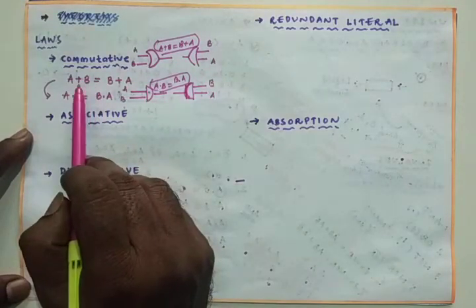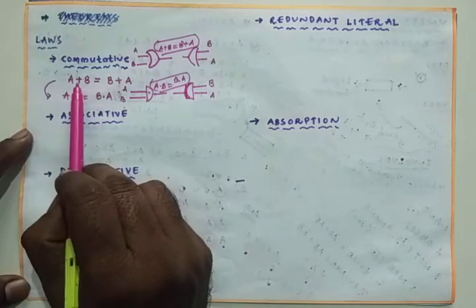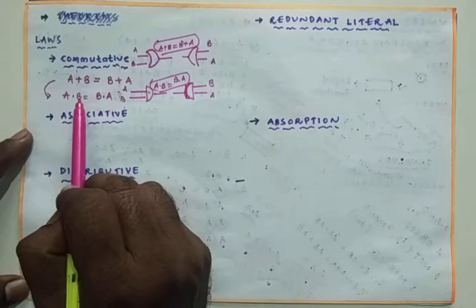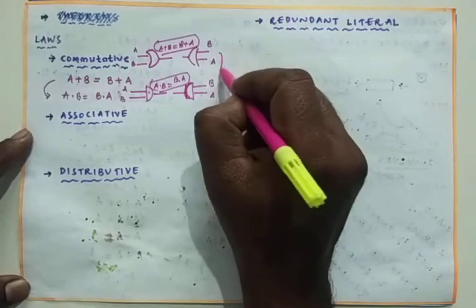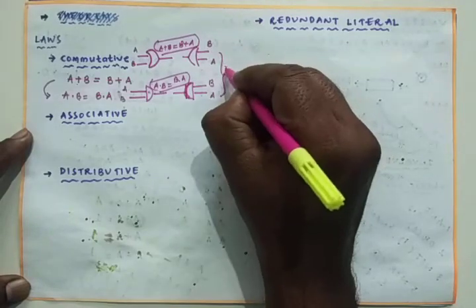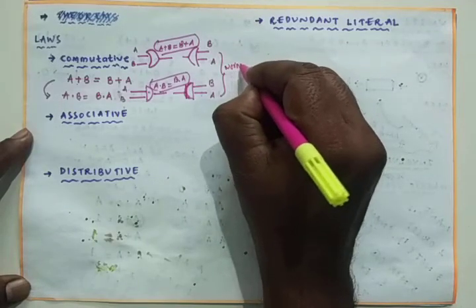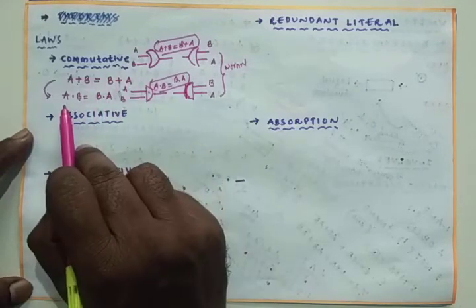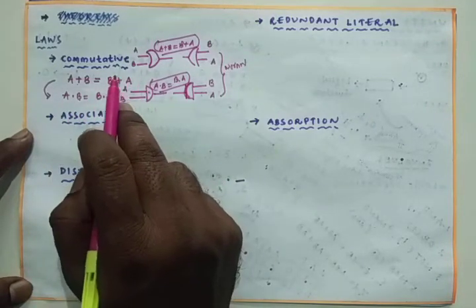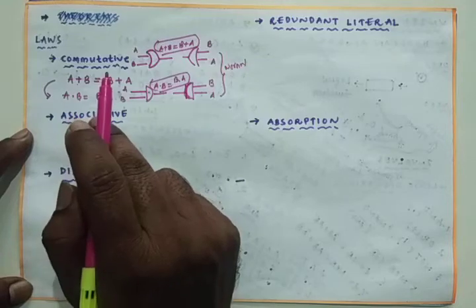This is the commutative law by making use of the OR operation. This is the commutative law by making use of the AND operation. These will be the same as normal algebra. In normal algebra also, A plus B is equal to B plus A, and A dot B is equal to B dot A, that is A into B is equal to B into A.